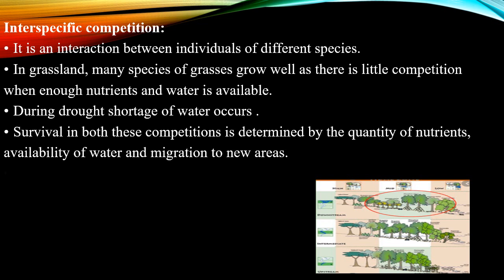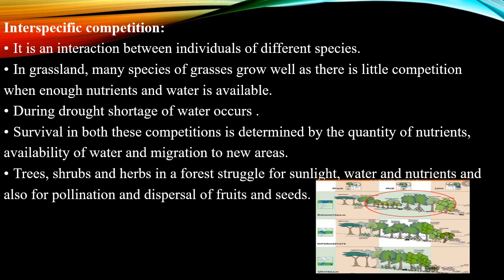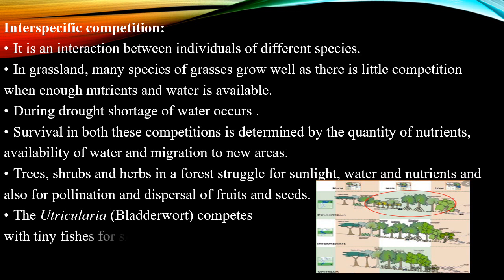The trees, shrubs and herbs in a forest will be struggling for sunlight, water and nutrients. They also struggle for pollination and the dispersal of fruits and seeds. Utricularia competes with tiny fish for small crustaceans and insects. So this occurs in lakes or ponds.